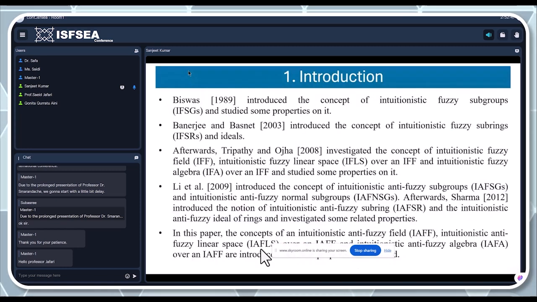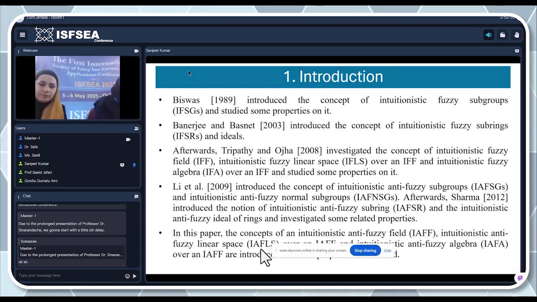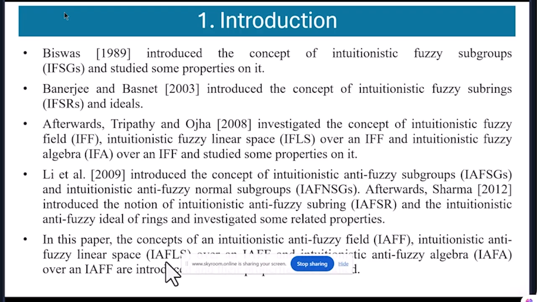Here, Biswas was the first mathematician who introduced the concept of intuitionistic fuzzy subgroup and some related properties on it. Afterwards, Banerjee and Gostin introduced the concept of intuitionistic fuzzy subrings and ideals. Afterward, many researchers like Tripathi and Ojha investigated the concept of intuitionistic fuzzy field, intuitionistic fuzzy linear space, and intuitionistic fuzzy algebra.